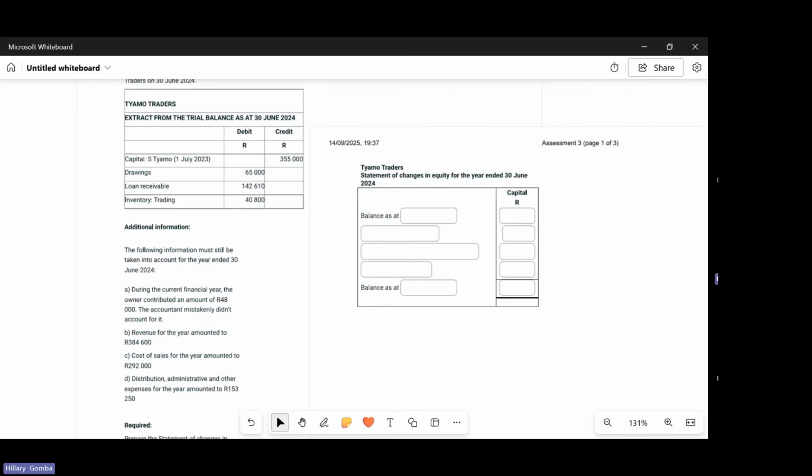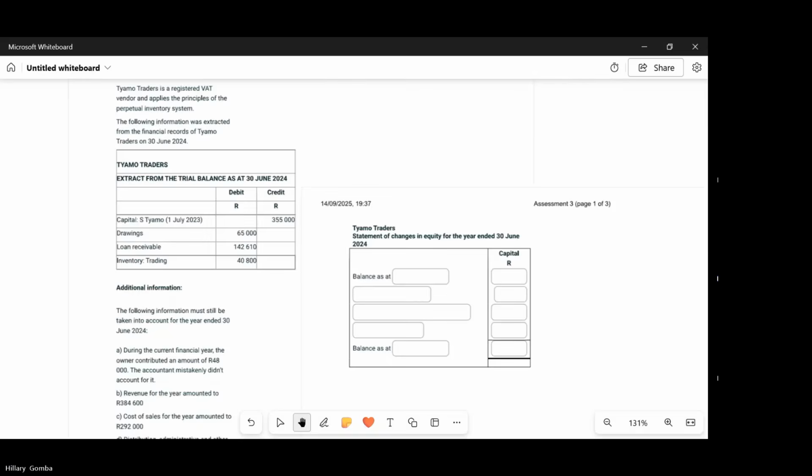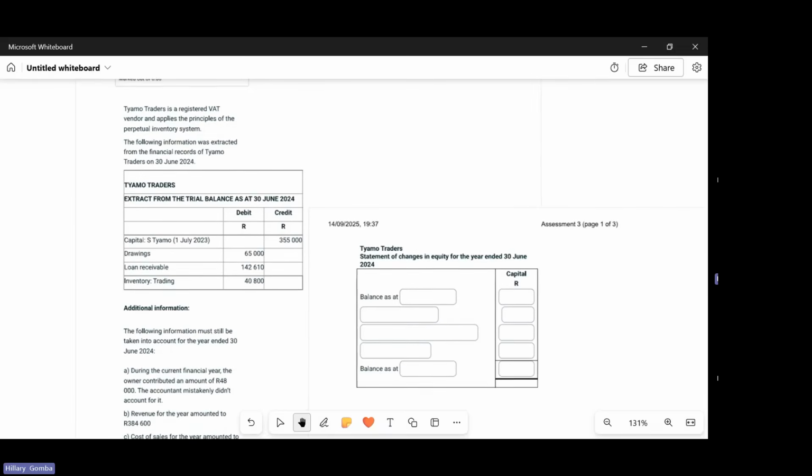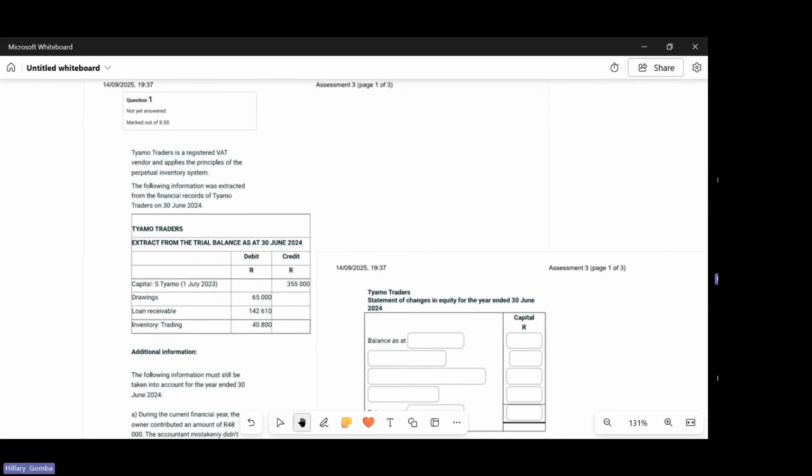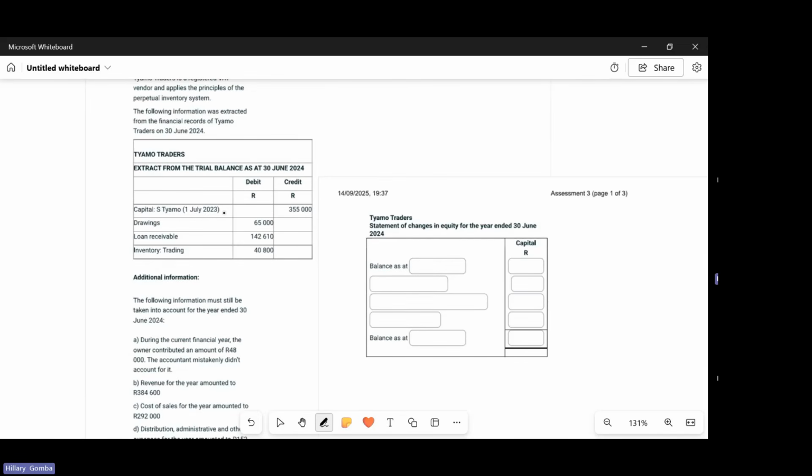The thing that we mostly start off with is the balance at the beginning for capital. In this instance, our balance will be as at 1 July 2023, so we'll be using this one here.